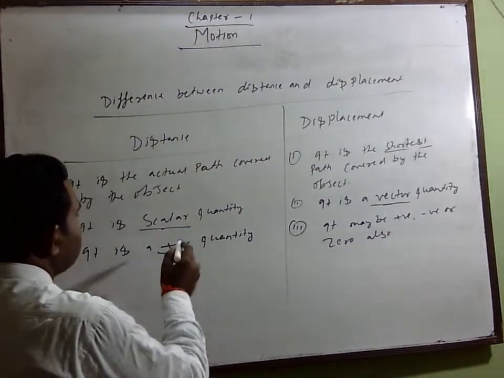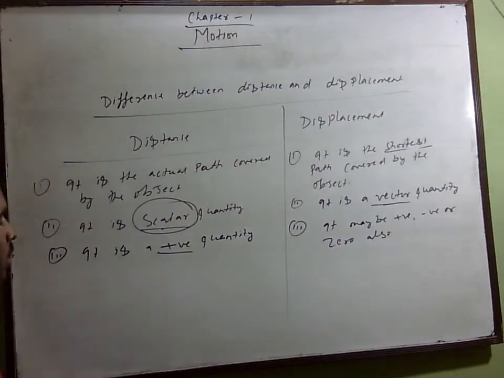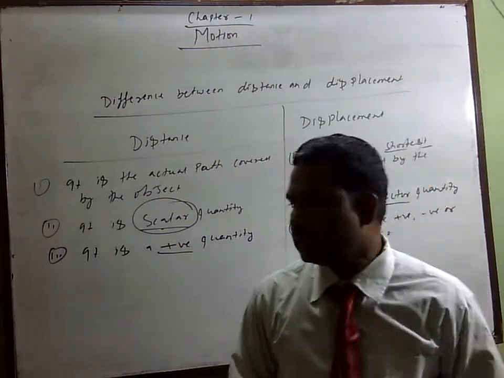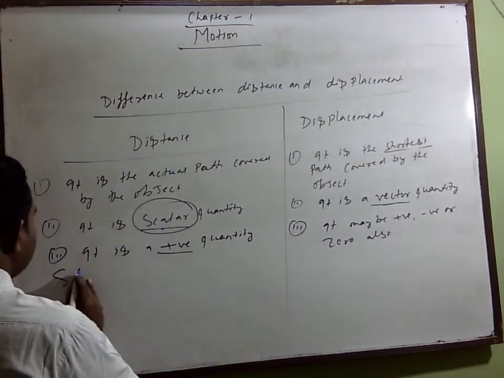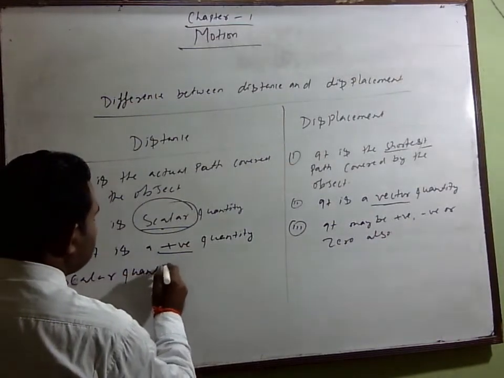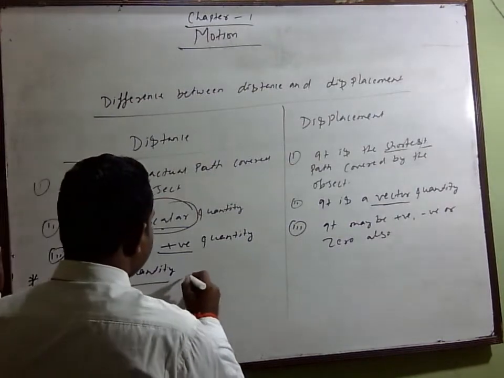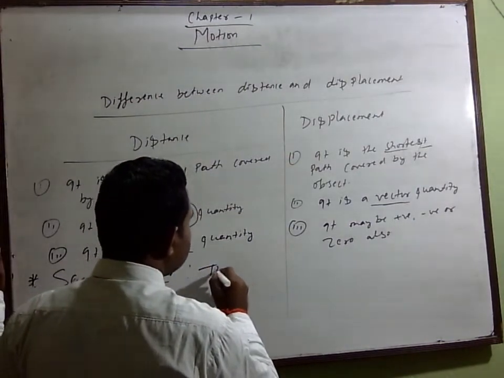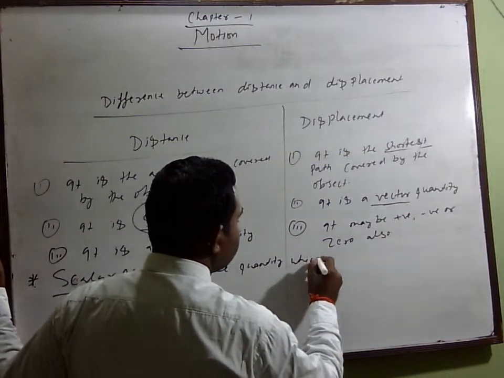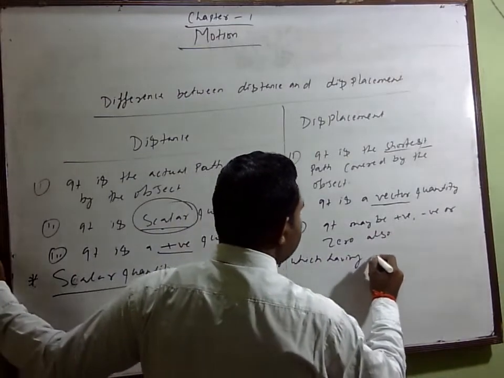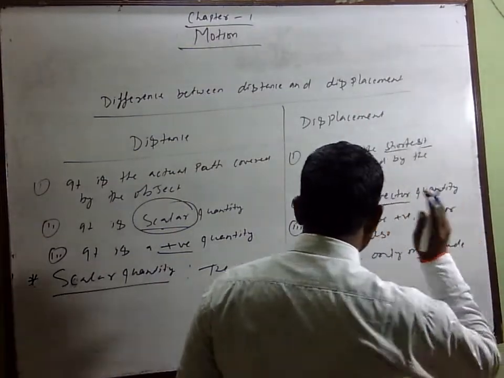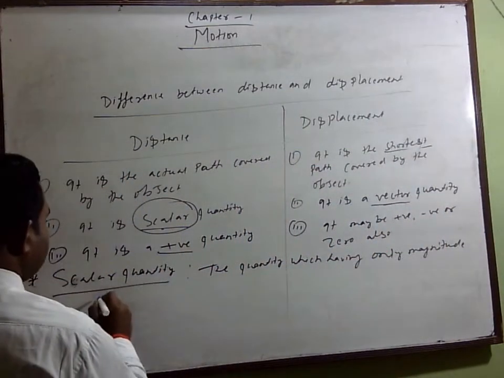A scalar quantity means the quantity which has only magnitude but no direction.